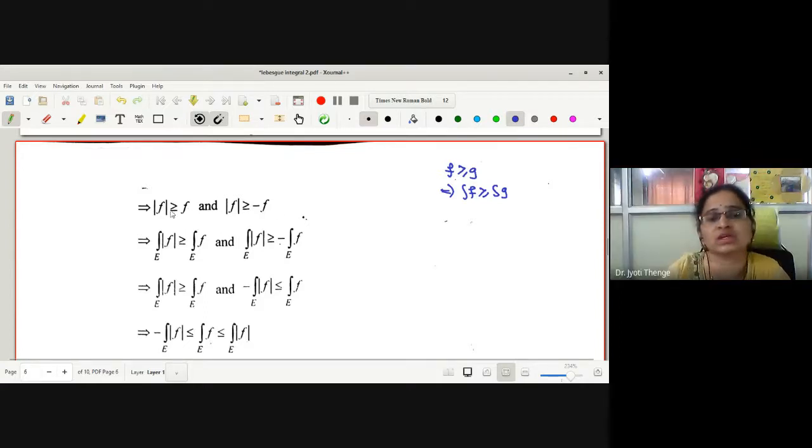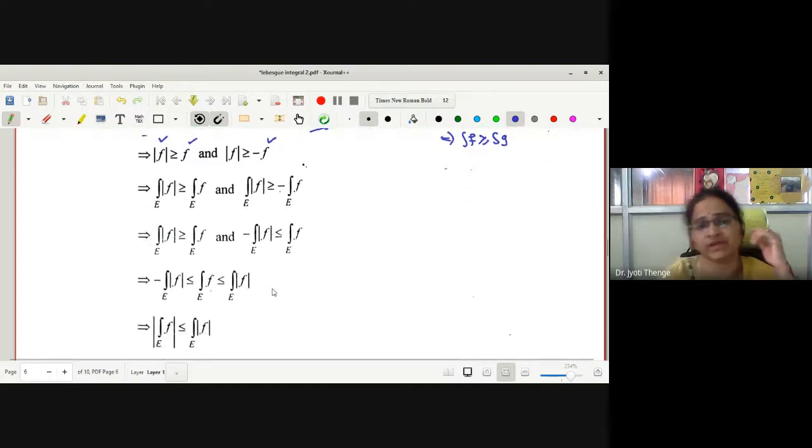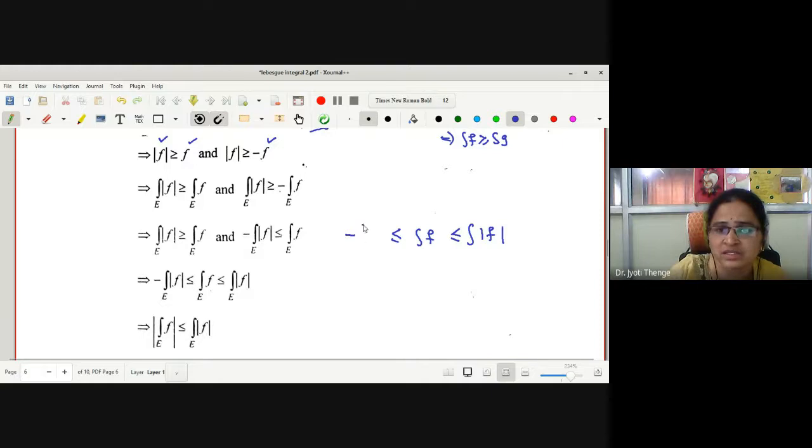Therefore, all three types of functions, mod f, plus f, minus f, are integrable. Let us take the integration over the measurable set E. Integration mod f is greater than or equal to integration f, and here also it is the same. Now let me combine this inequality. Mod f is greater than or equal to f. Let me write integration f in the middle. This is less than or equal to integration mod f, and this is greater than or equal to minus integration mod f.